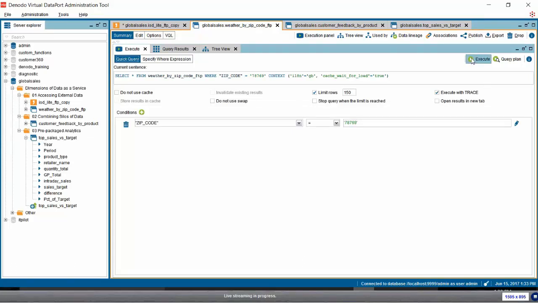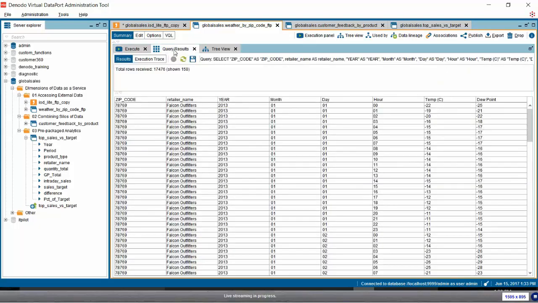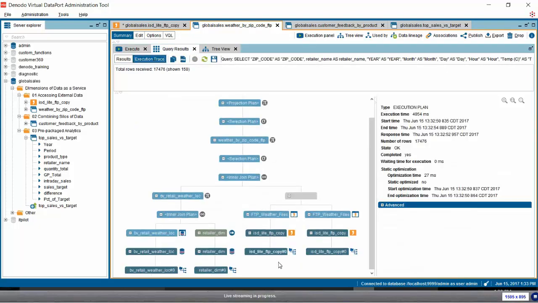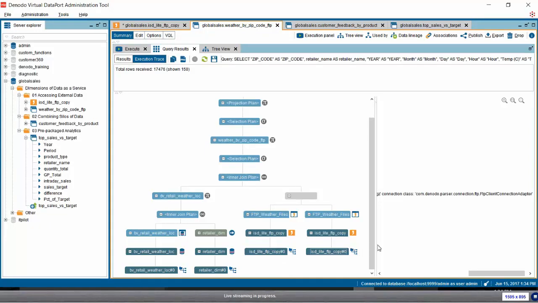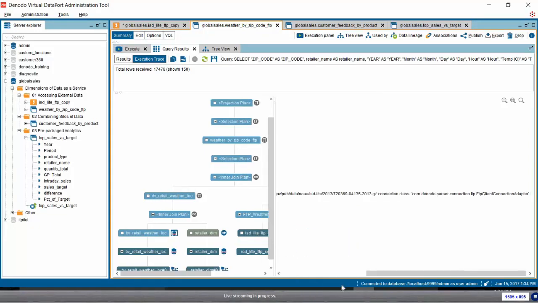So if we take a look at the execution trace, this is showing all the branches of the execution. And over here on the right-hand side, it's showing our FTP service. And we can see that after the select statement, we can actually see the FTP call that's being made. So we issued a select statement to that view, and Denodo has subsequently turned that select statement into an FTP call that grabs a file in gzip format, reads it, unzips it, and presents the results to our end user.